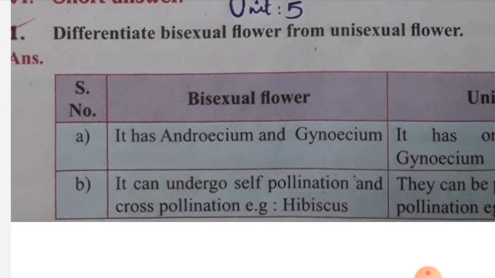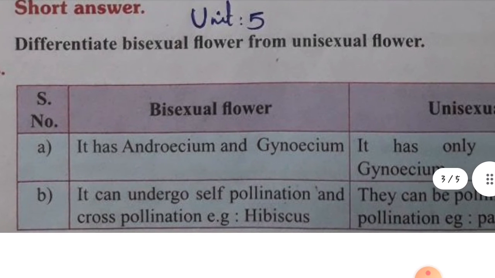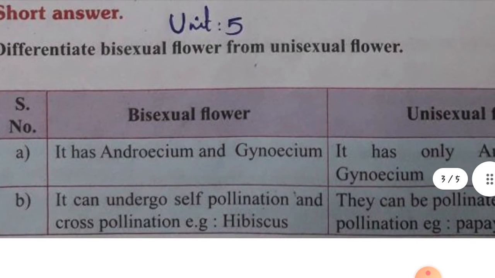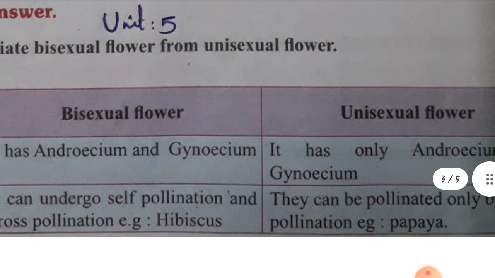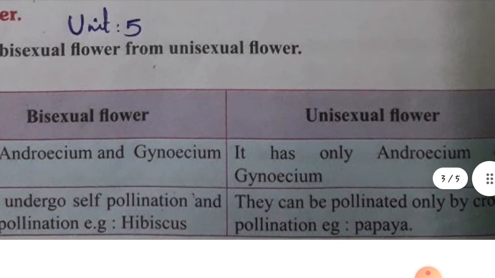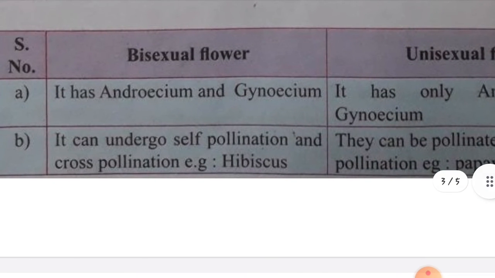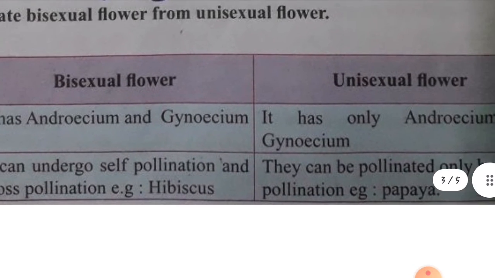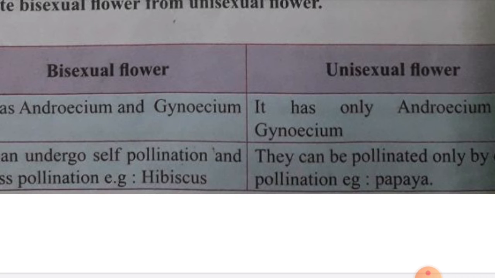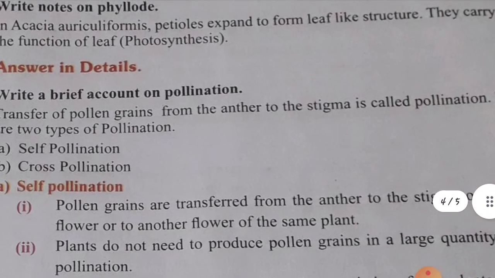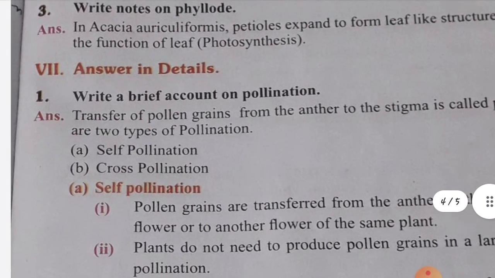And the differentiation questions. The first one is also a very important question, children: differentiate bisexual flower and unisexual flower. Bisexual means it has both androecium and gynoecium. Unisexual means it has only one, androecium or gynoecium. For the bisexual flower, write the example hibiscus, and for the unisexual flower, the example is papaya. And you have to concentrate on the detailed answers, children.